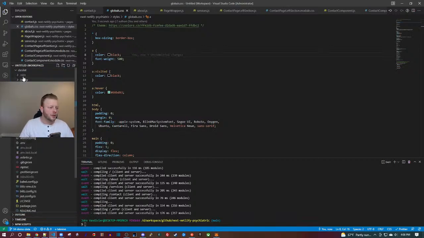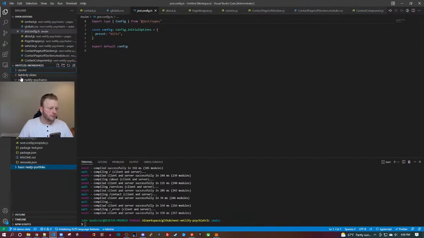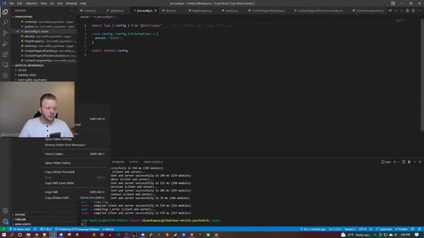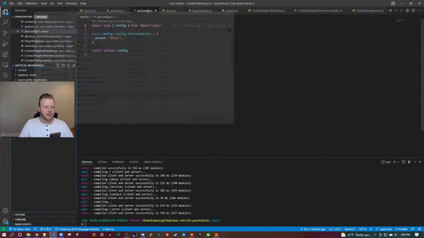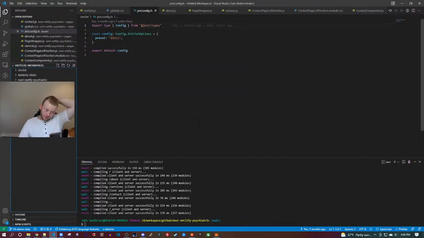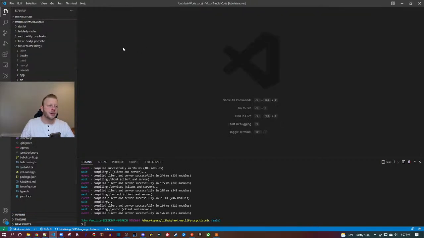Nope, I didn't want to create a new folder. I want to add a new project. Add folder to workspace. Futurecaster blitz.js. Cool. Close all of the open files and navigate my shell over there.